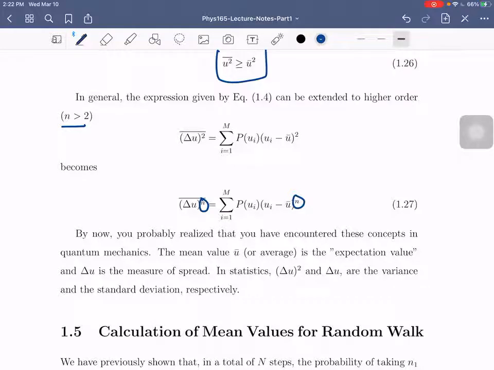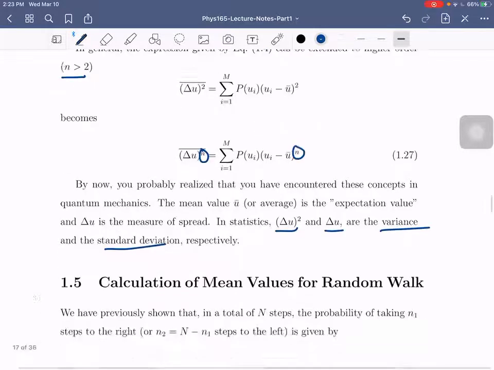Okay? So, yun nga. So by now, you can see na yung mean is just the expectation value. Similarly, yung delta u squared and delta u are just the variance and the standard deviation. Okay? So yan yung sa general discussion natin ng mean value. So tandaan nyo lang yung mga yan. If you given some data set, you can use this formula to calculate these characteristics.